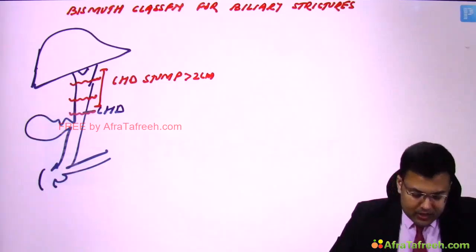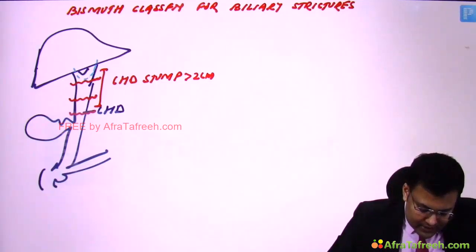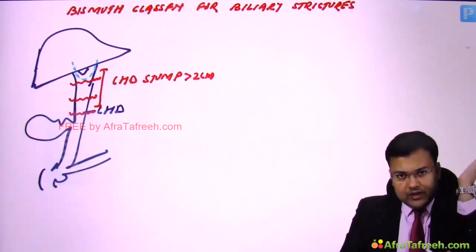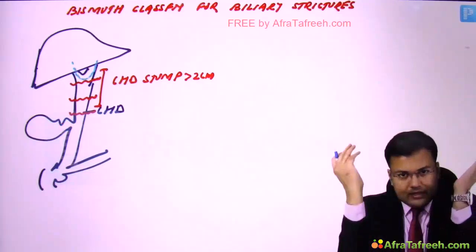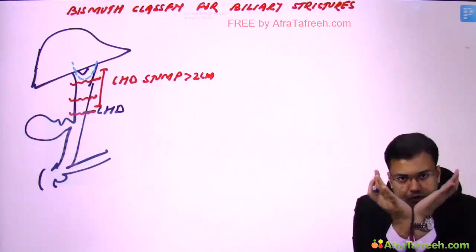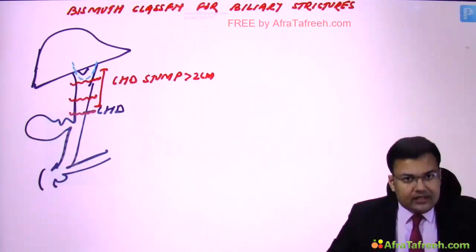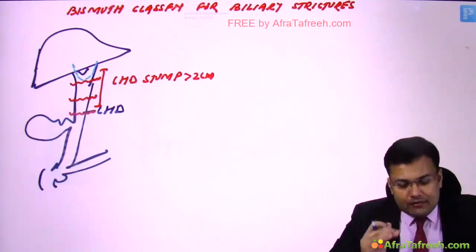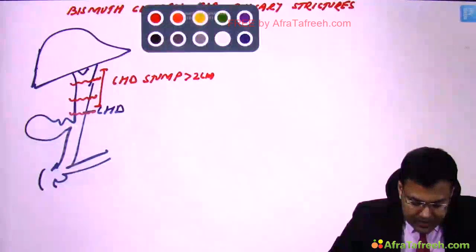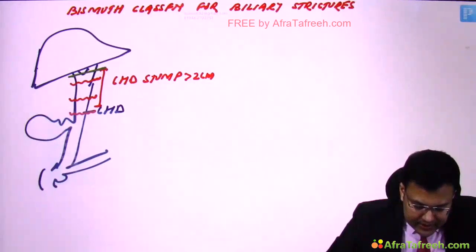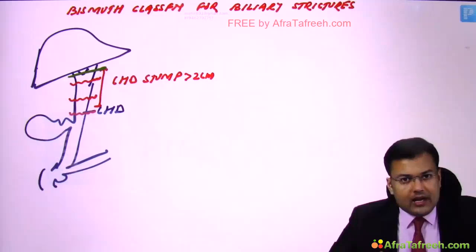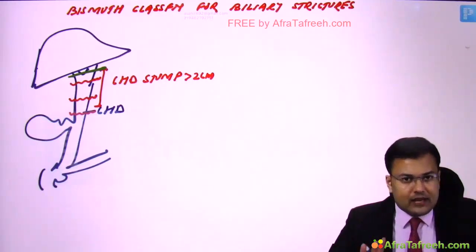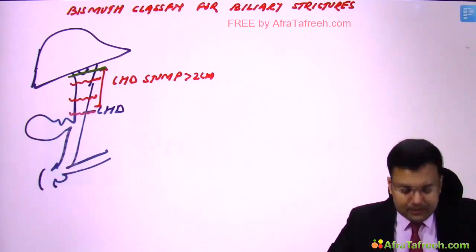If the injury is here, what? Hilar stricture, but you can see the confluence is intact. What do you mean by confluence? Confluence means where the right hepatic duct and left hepatic duct join together. Clear? So the confluence is intact. This is type 3, hilar stricture with intact confluence. Be careful, if the injury is here, so the stricture is here, hilar stricture with destroyed confluence, that is type 4, and there is type 5 also. So what are these types? One by one.